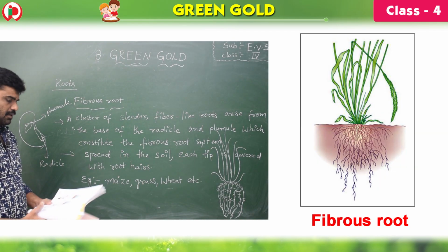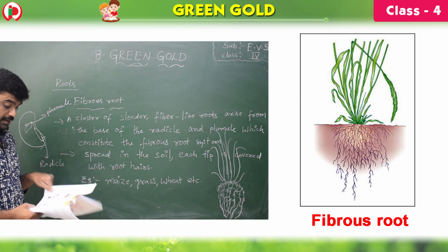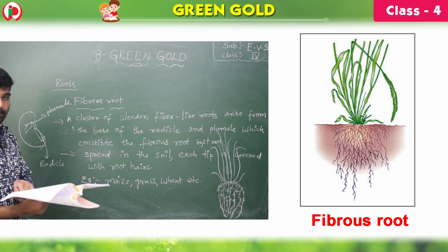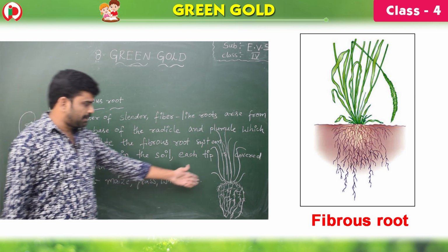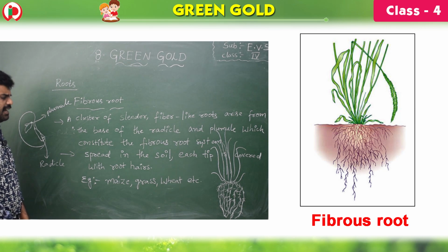Children, now see the roots. I told you already, according to the origin of development and branching pattern. See here, the branching pattern in the fibrous root system. The first one is the fibrous root system. A cluster of slender, fiber-like roots arise from the base of the radicle and plumule.